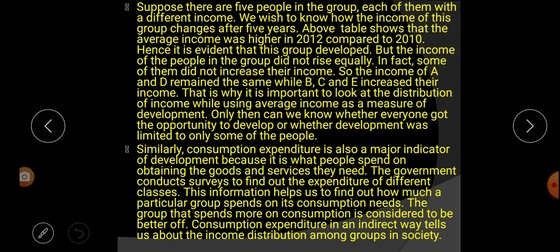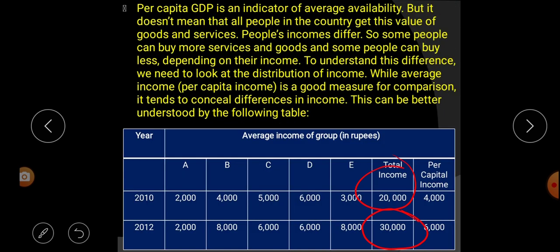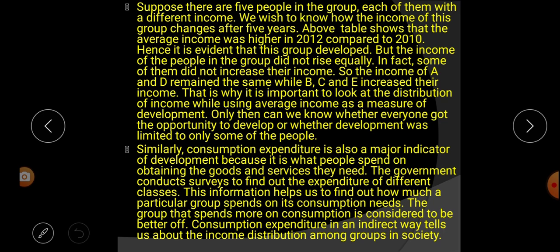Hence it is evident that this group developed. From this table we come to know that there is development in this group, because in 2010 it is 20,000, but in 2012 it is 30,000. That means there is development. But the income of the people in the group did not rise equally.